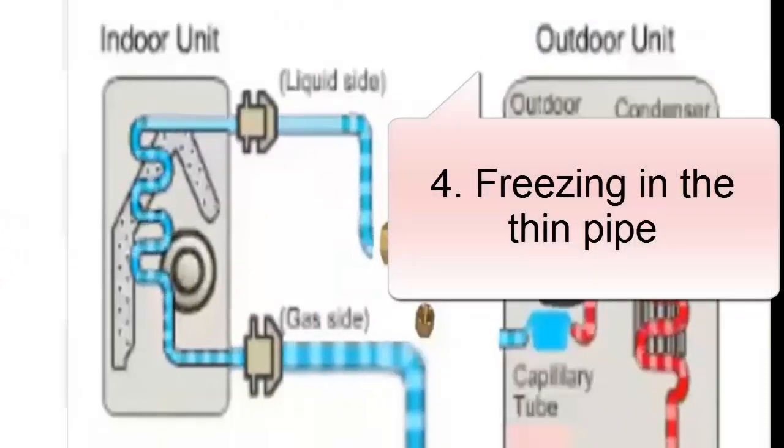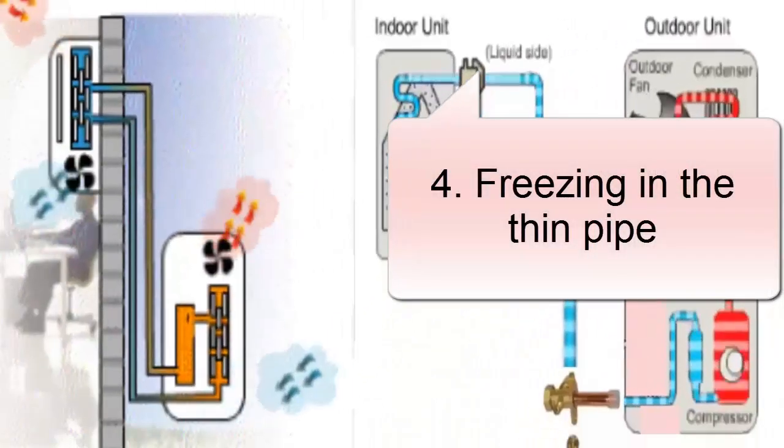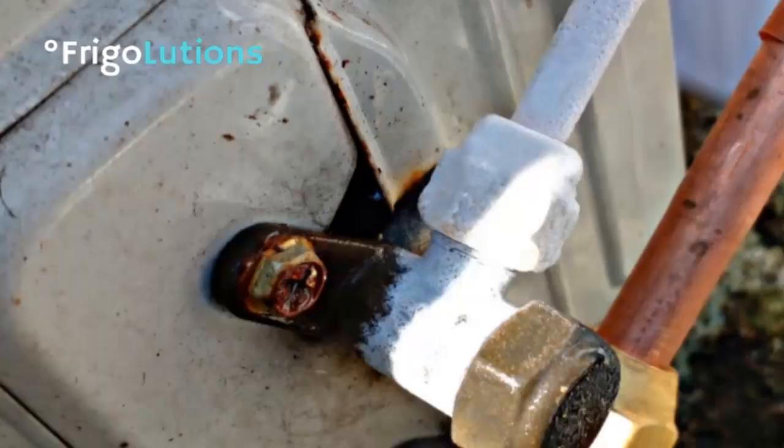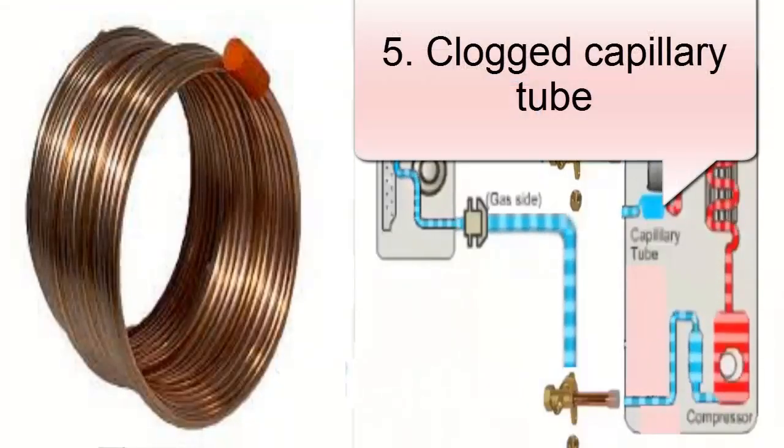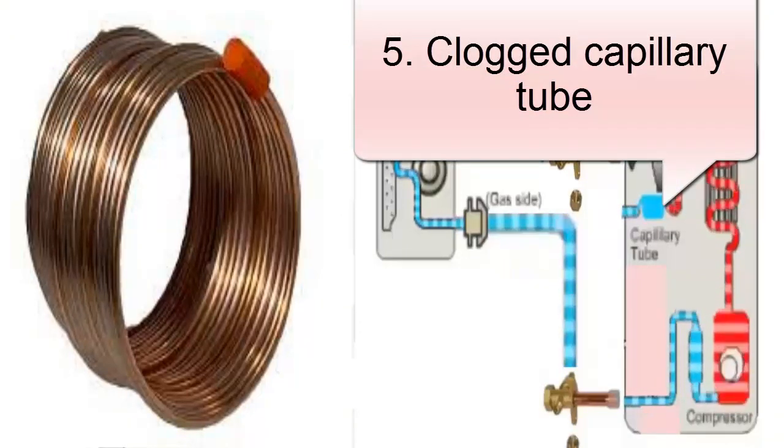4. Freezing in the thin pipe. A. Detect and correct leaks. B. Rule out clogged capillary tube. 5. Clogged capillary tube. A. The capillary should be at least at room temperature, not cold or frozen.